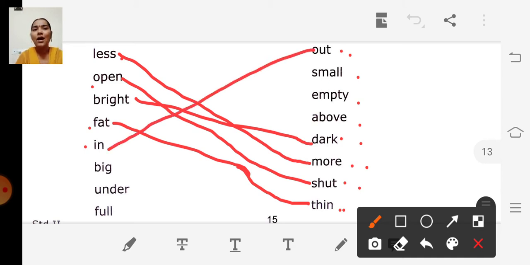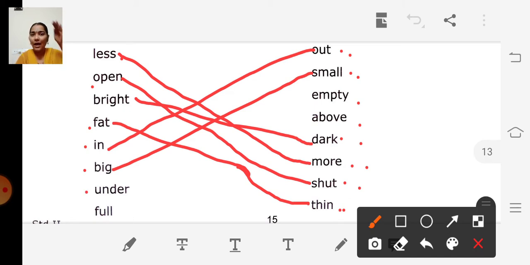The next word is big. What is the opposite of big? Big, small. Where is small? Here. So we can match big, small. And the next word is under.